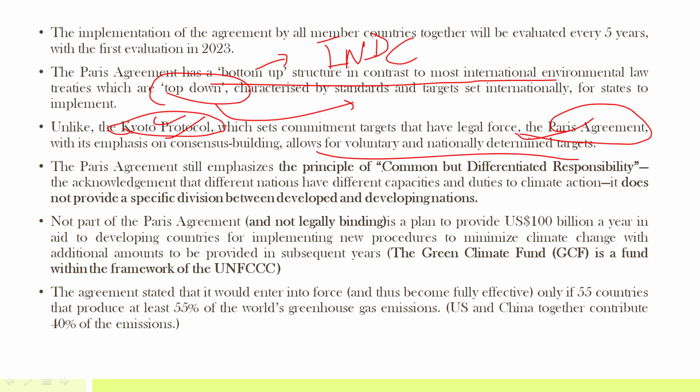And the Paris Agreement also emphasizes the principle of CBDR. It is mainly voluntary in the sense that every country has voluntarily determined its INDC, and there's a plan to provide US 100 billion a year in aid to developing countries for implementing new procedures to minimize climate change.